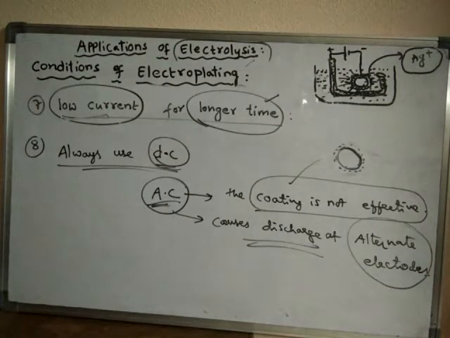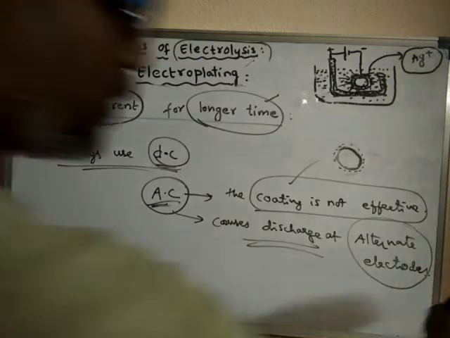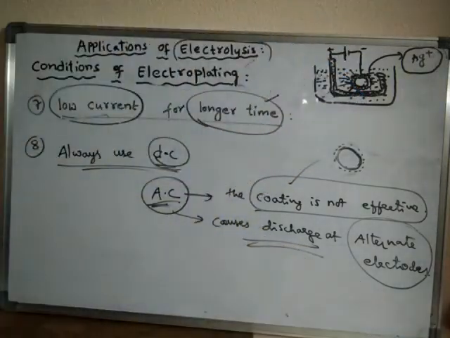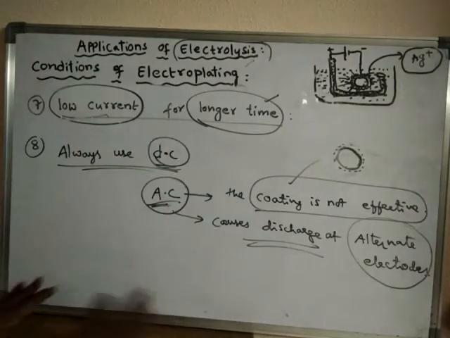Okay, so these are the important conditions which are necessary for electroplating. We will see an example. We will discuss all these things in the form of an example.